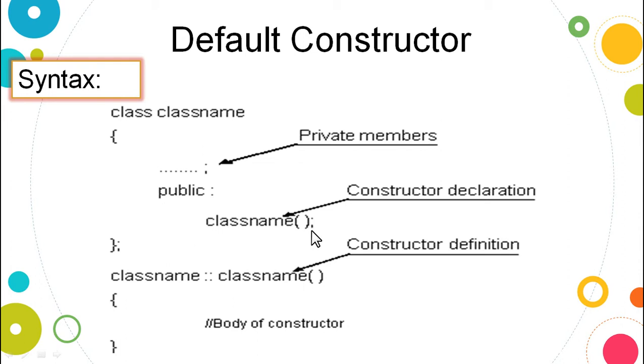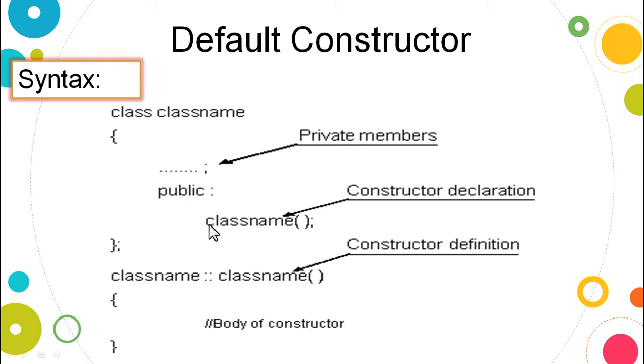A definition will have no semicolon; you will see the parenthesis. Constructors are always declared in the public section of the class. You need to keep in mind where the constructors are declared. The constructors are always declared or defined in the public section of the class.